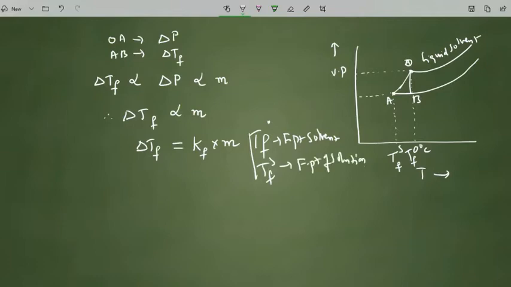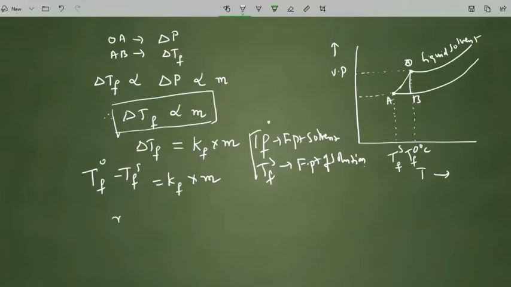This difference we call delta Tf. So Tf naught minus Tfs is equal to Kf into molality. This difference we call depression in freezing point. It is found that the depression in freezing point is directly proportional to the number of moles of solute given in the amount of solvent.